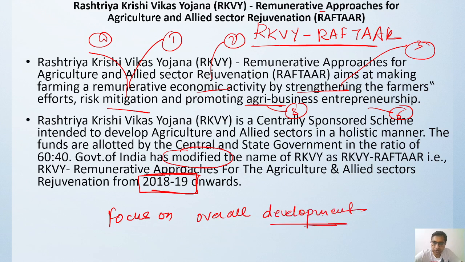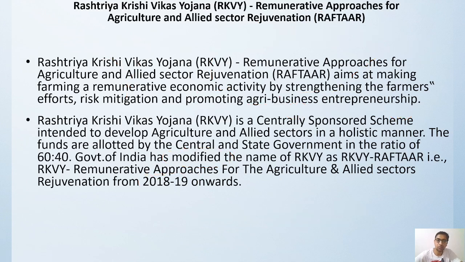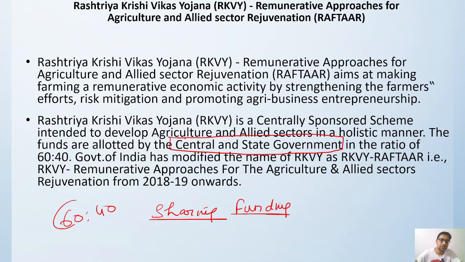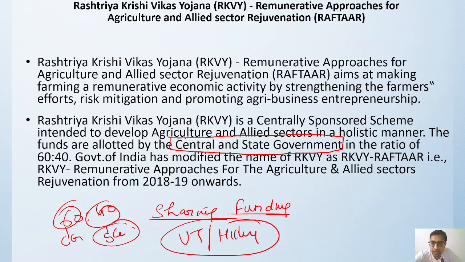So Rashtriya Krishi Vikas Yojana is a centrally sponsored scheme. Whenever we say anything is centrally sponsored, that means there is a sharing benefit. Okay, that means the funding sharing will happen, right? Here normally the ratio between the central government and the state government will be 60 to 40, 60 of the central government and 40 of the state government. Then regarding the union territories and hilly areas and hilly terrains, there the ratio keeps on changing.